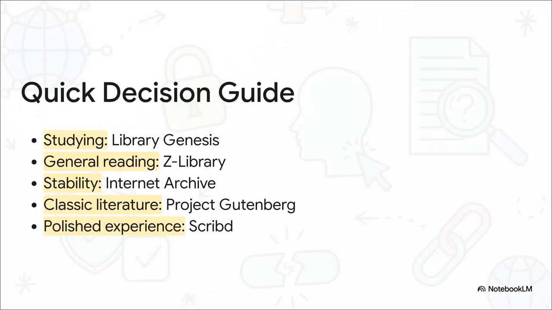So let's make it really simple. Here's your cheat sheet. This is the toolkit for getting through the maze. If you're a student who needs a specific textbook for a class, you're going to want to go to Library Genesis. Just looking for a good novel? Z Library is a great bet. It's all about matching the right tool to what you're trying to do.